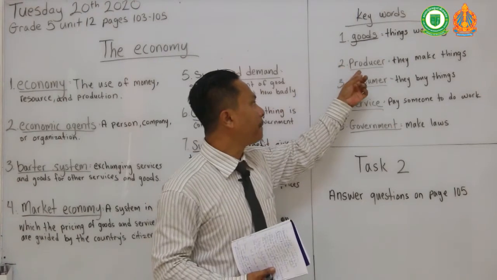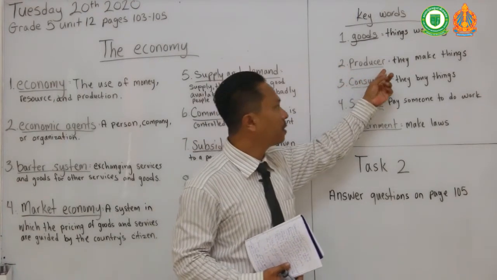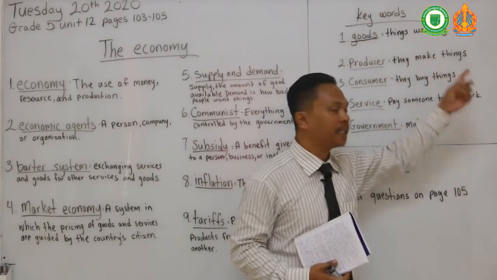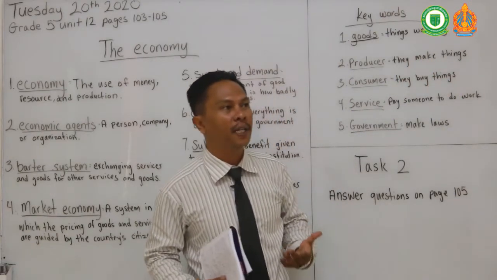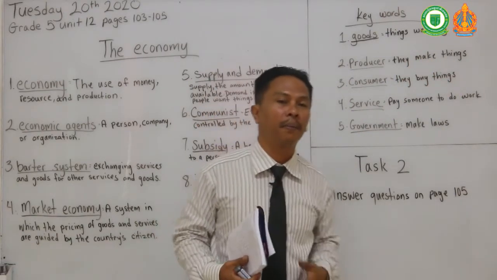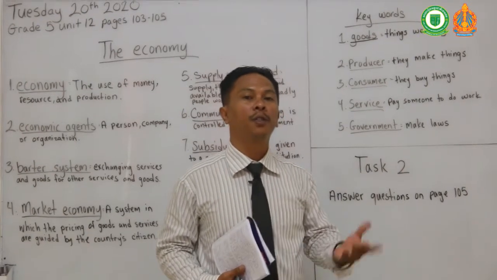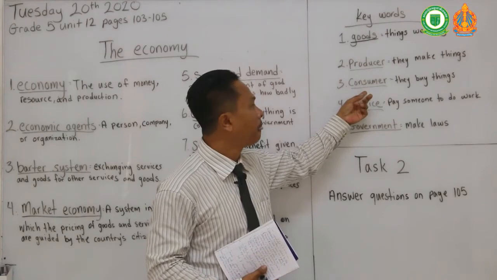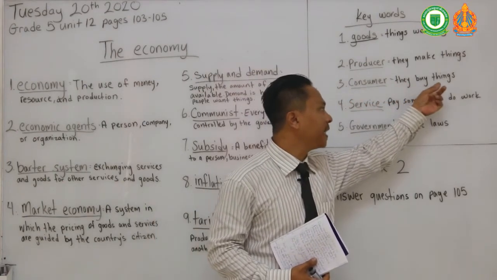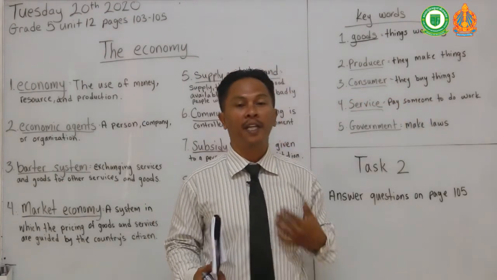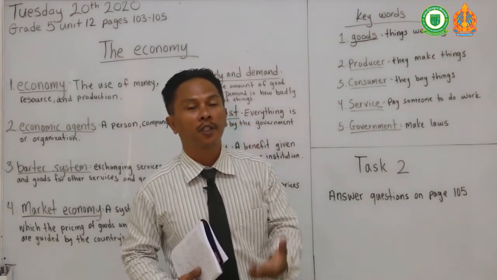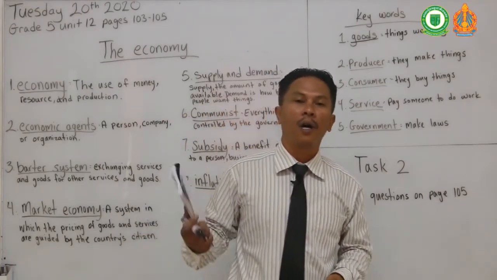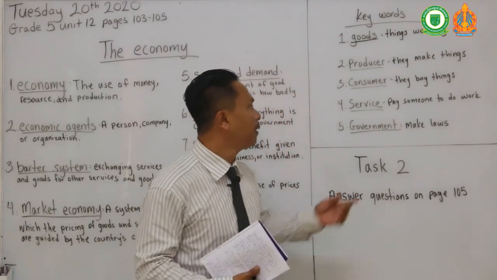Okay? And producer. Producers are people or places that make things. So producers, we could use a factory as an example. They produce stuff. They make clothes. They make shoes. Okay? So that's a producer. And a consumer. Consumers, they buy things. So consumers are people like you and me. We're consumers. Every day we buy stuff that we need, like rice, water, okay, etc.